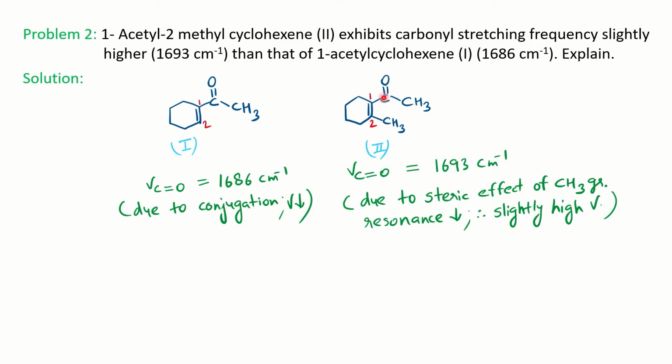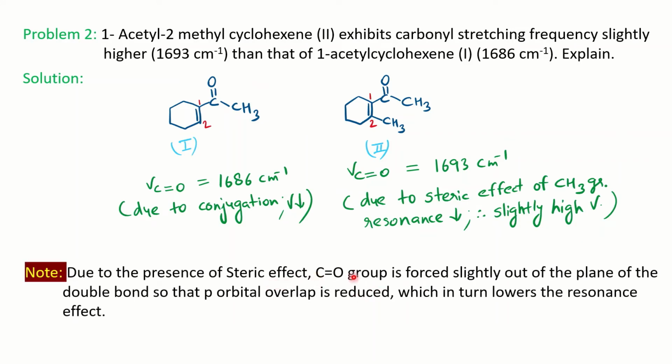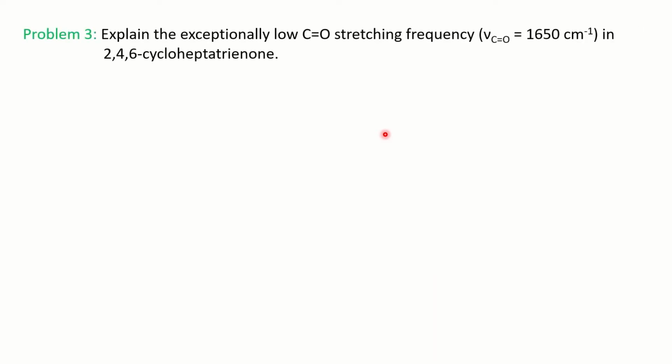It is still less than the normal 1715 frequency, but it is higher than 1686 because the resonance effect is decreased here. Therefore the frequency increases. So because of the steric effect of the methyl, resonance decreases and so the frequency increases. This is how we explain it, because that brings the double bond out of the plane, so the p orbital overlap is reduced, which reduces the resonance here, and so the frequency increases. This is how you can explain the effect of resonance.